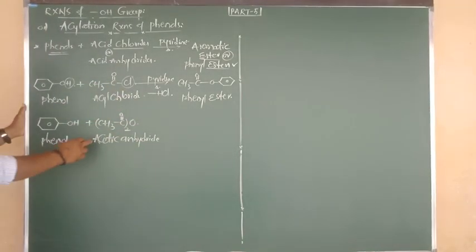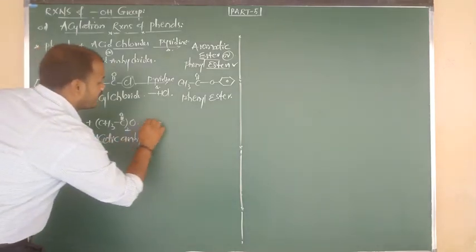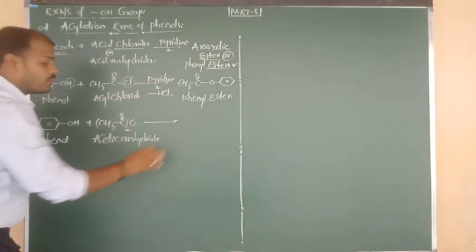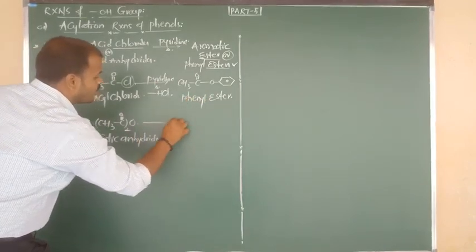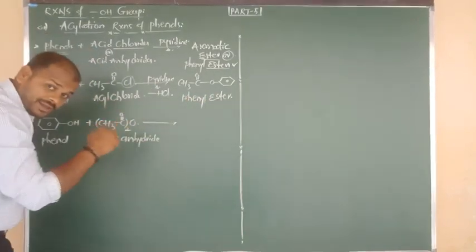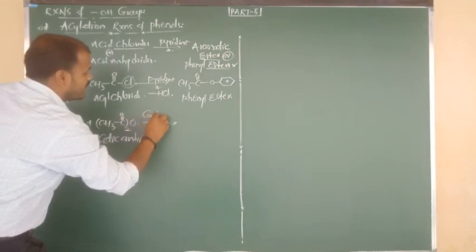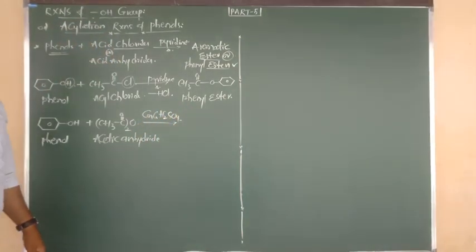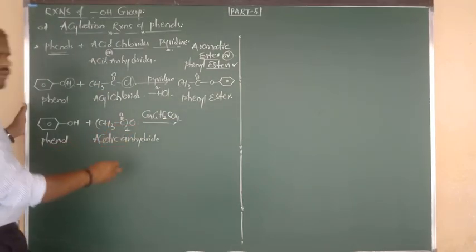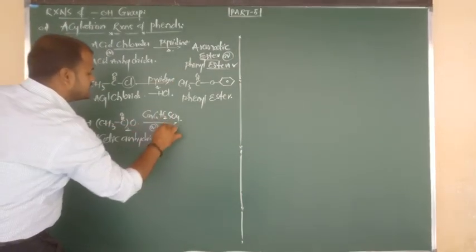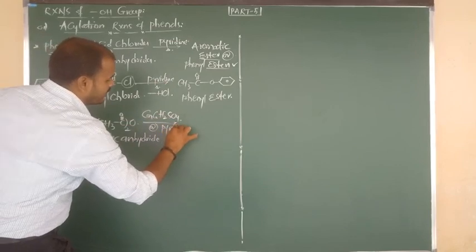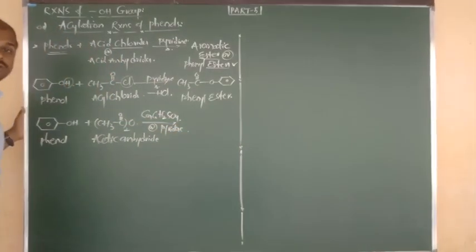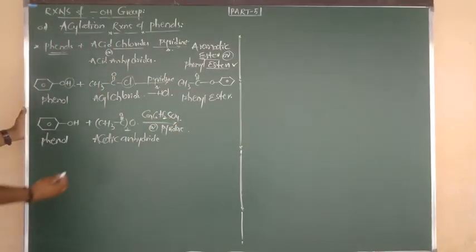Okay, acetic anhydride. So phenol reacts with acetic anhydride in the presence of pyridine, and we can also consider another reagent for this, what is it beta? Concentrated sulfuric acid. We can use this, or otherwise pyridine. As you wish, you can use any one. Good. Same thing, from phenol we have to remove the H.